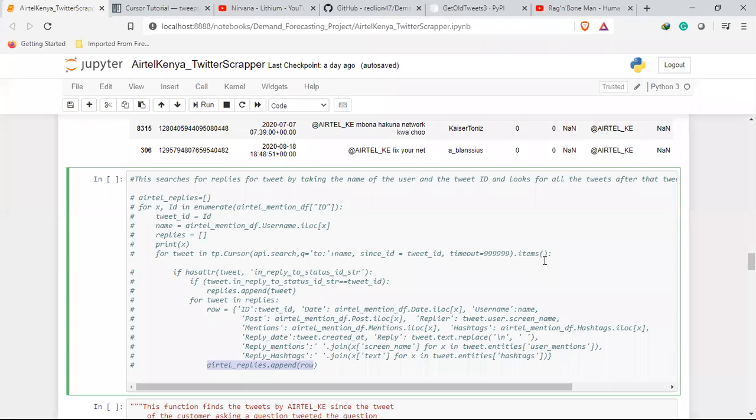I don't know how to place it, but if I looked for all the tweets after yesterday, like if there was a tweet posted yesterday, and I look for the tweets after yesterday with a specific tag. And then today there's another tweet as well, whereby I'm going back again to look at the tweets from today. You see, that's more of repeating the same work, whereby I already have all the tweets. I can just check from those tweets that I have the tweet that was posted today and see its reply.